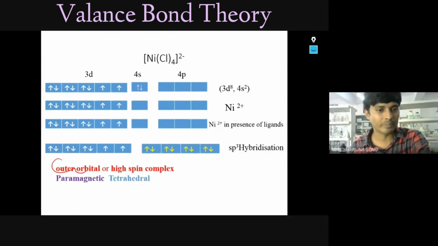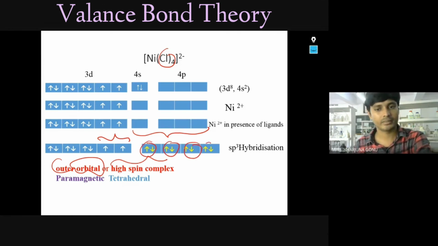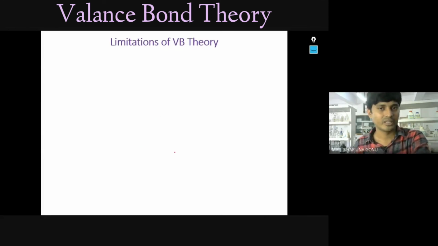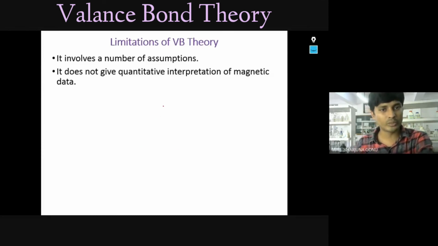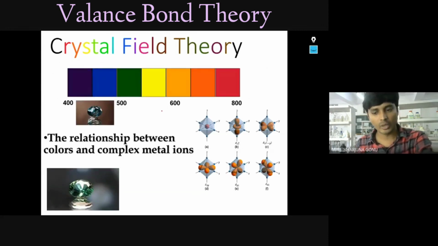What is it? An outer orbital or high spin complex, because Cl is unable to pair up these electrons. Those are present there. So who are mixing? These three, s and three p, so total four, coming from chloride. Whether chloride or fluoride, it is paramagnetic, as it has unpaired electrons. And since sp3 is there, tetrahedral. So go through these limitations and try to understand them.